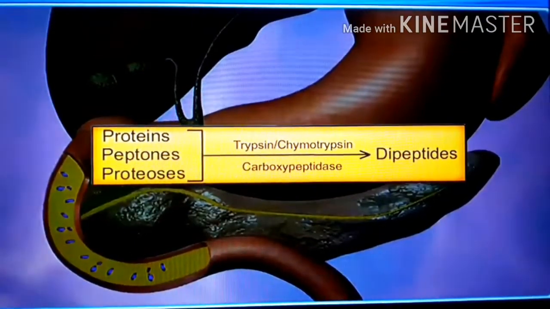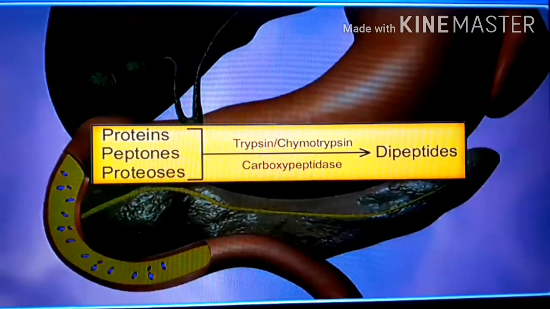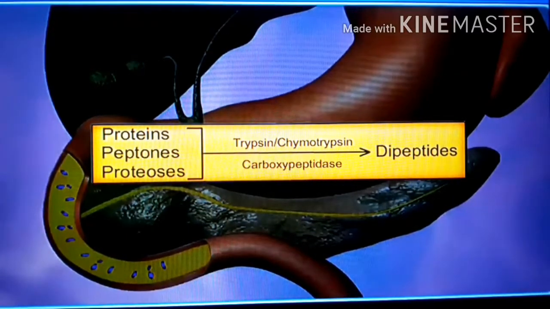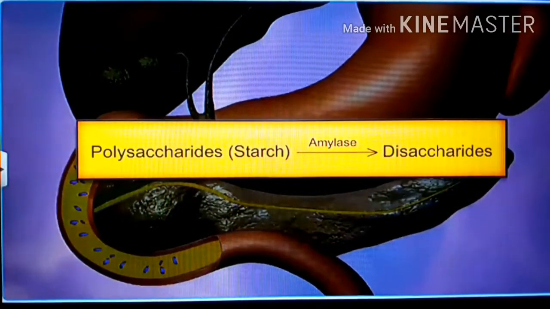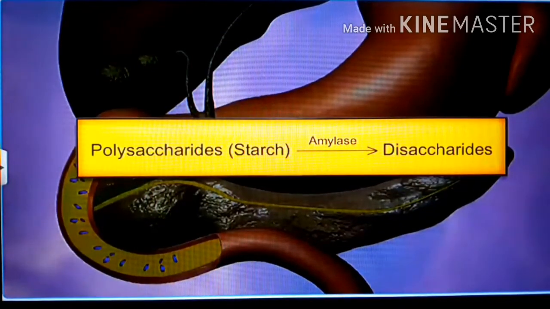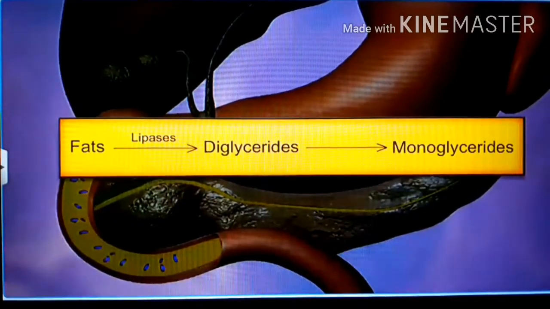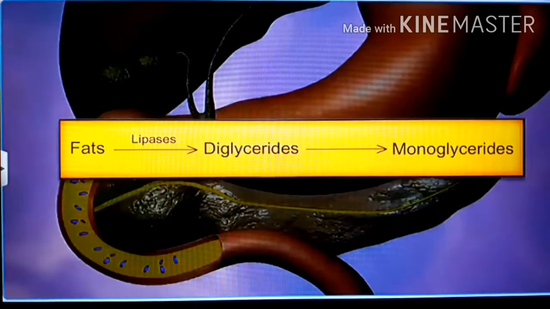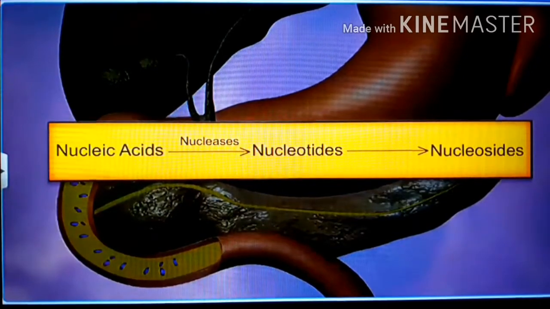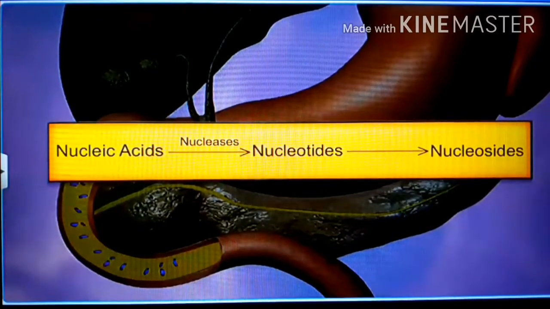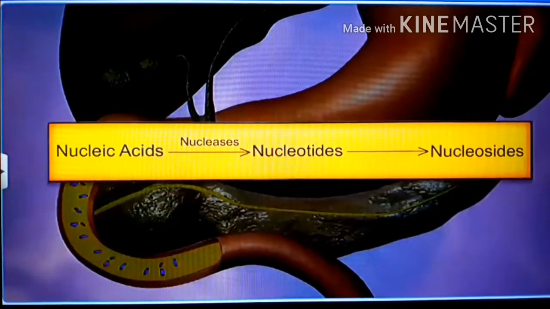So in this way, in the duodenum, proteolytic enzymes trypsin, chymotrypsin, carboxypeptidase convert proteins, peptones, proteoses into dipeptides. Similarly, pancreatic amylase converts polysaccharides or starch into disaccharides, and fats in the presence of lipase convert into diglycerides and monoglycerides, and nucleic acids convert into nucleotides and nucleosides in the presence of nucleases. So nucleotides convert into nucleosides by nucleotidases.